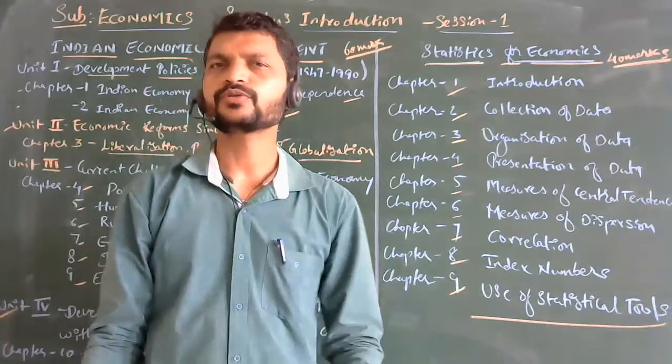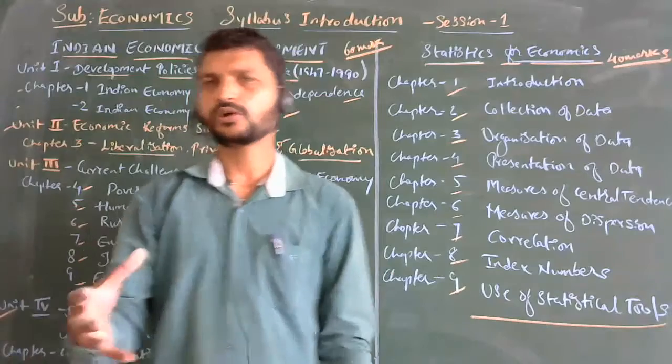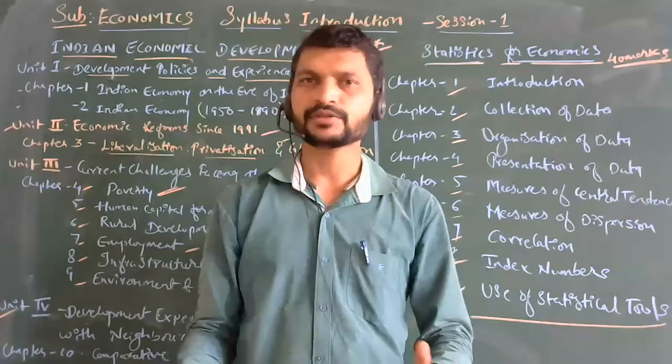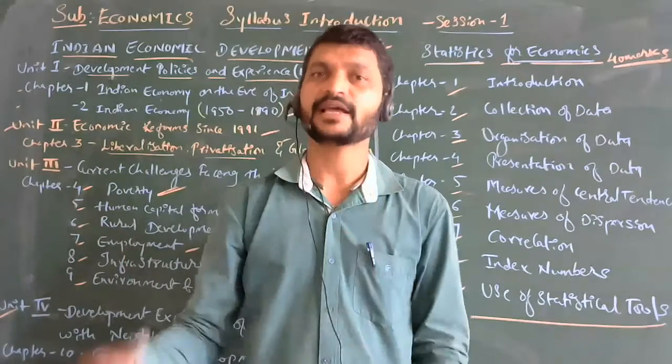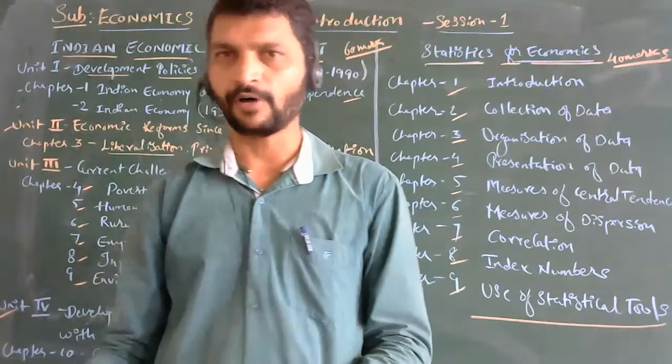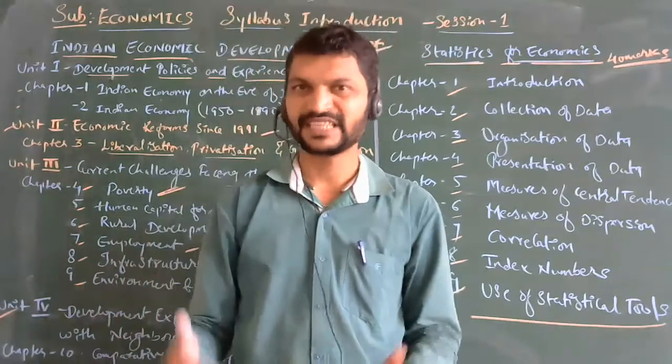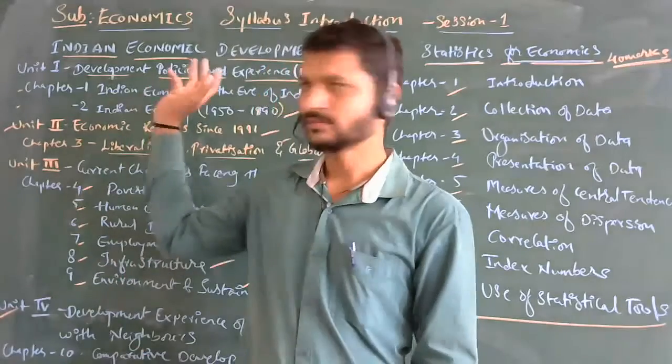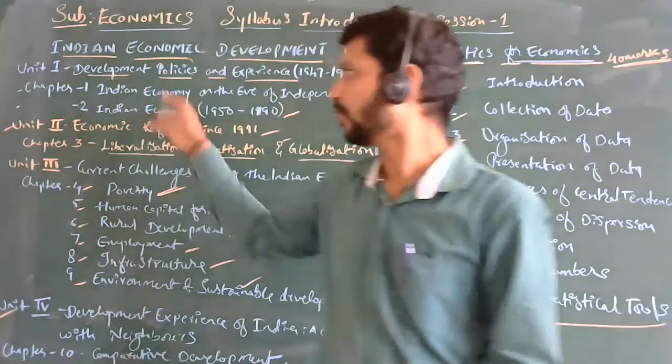You are going to learn what things came across at the time of independence and in the colonial rule, how we have come forward and how we have developed till now. We are going to cover all these concepts.